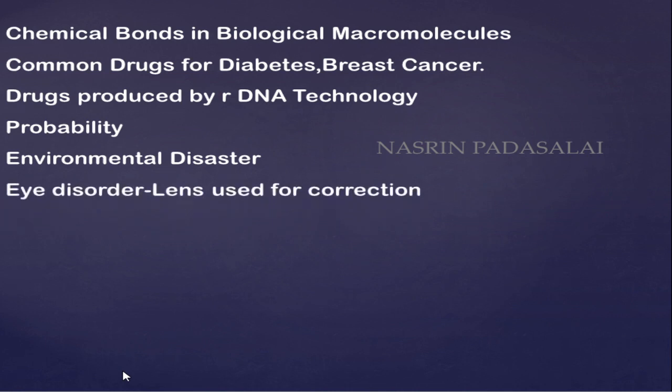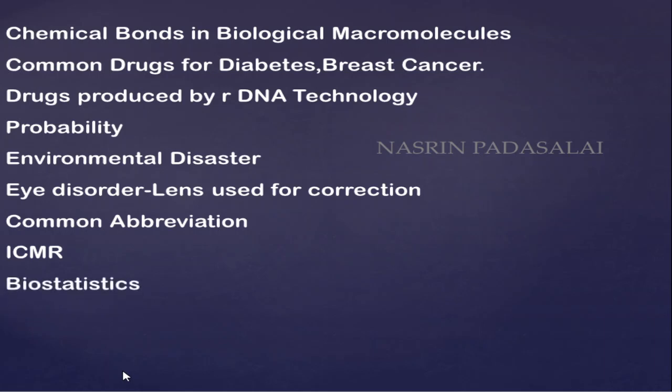Next, they will be asking about the lenses used for correcting eye disorders. Next, common abbreviations, like the abbreviation of WHO, or the abbreviation of ICMR and related nodal agencies. So just know the common abbreviations. Next, you need to enter the ICMR website and look at each and every piece of information related to ICMR, like recent innovations in COVID management, and what recent vaccines have been licensed for COVID. Everything you can find on the ICMR website.